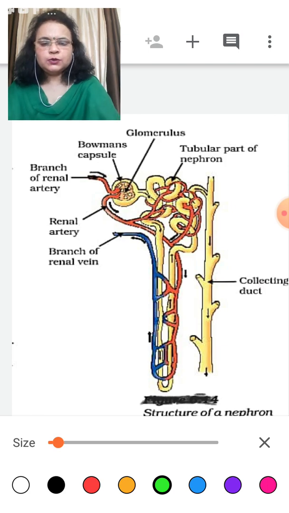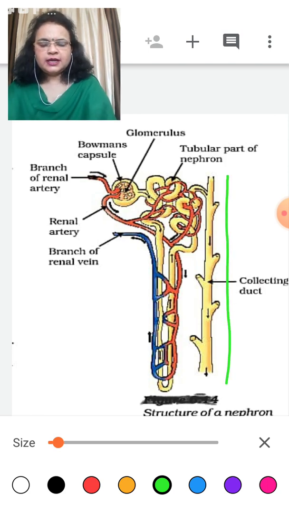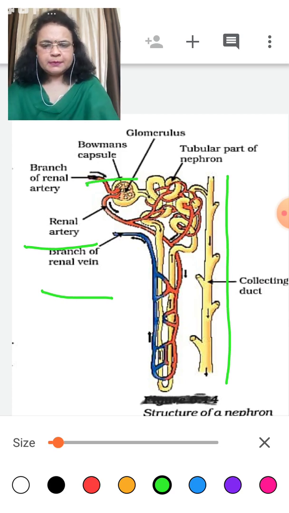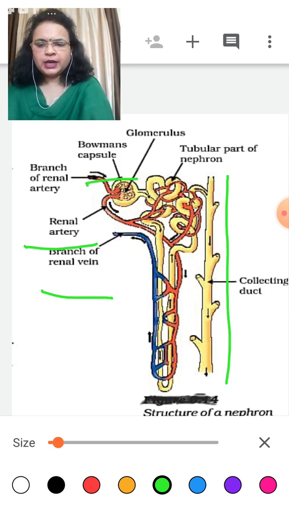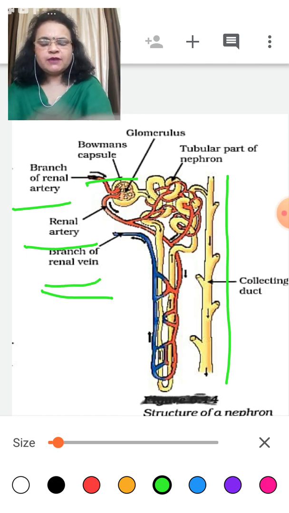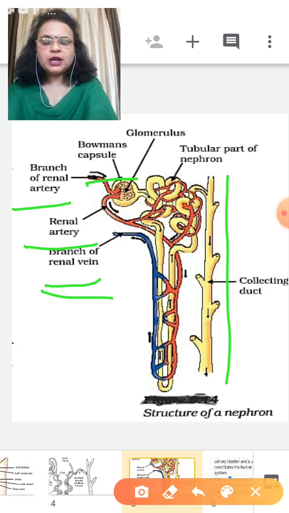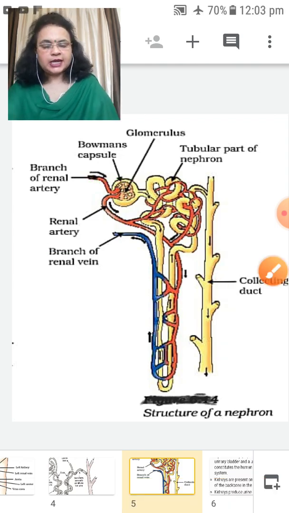Here you can see a collecting duct, here you can see the renal artery, and here the branches of the renal artery, the Bowman capsule, renal veins. Renal arteries are here, renal veins are here. Whatever I have explained, you can understand again with this diagram. This diagram is in your NCERT book, and it is a very important diagram.